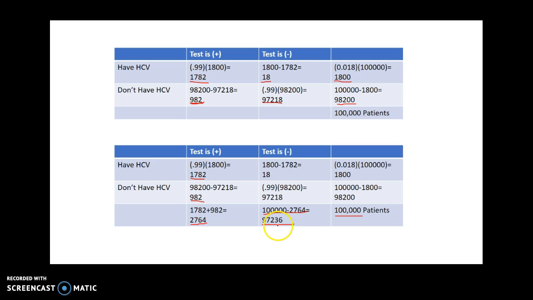test result. Well, we should expect that number to be really large, right? Because the condition is very rare and the test is pretty accurate. So most of the 100,000 people are probably going to get negative test results, with the exception of these 2,764 people.